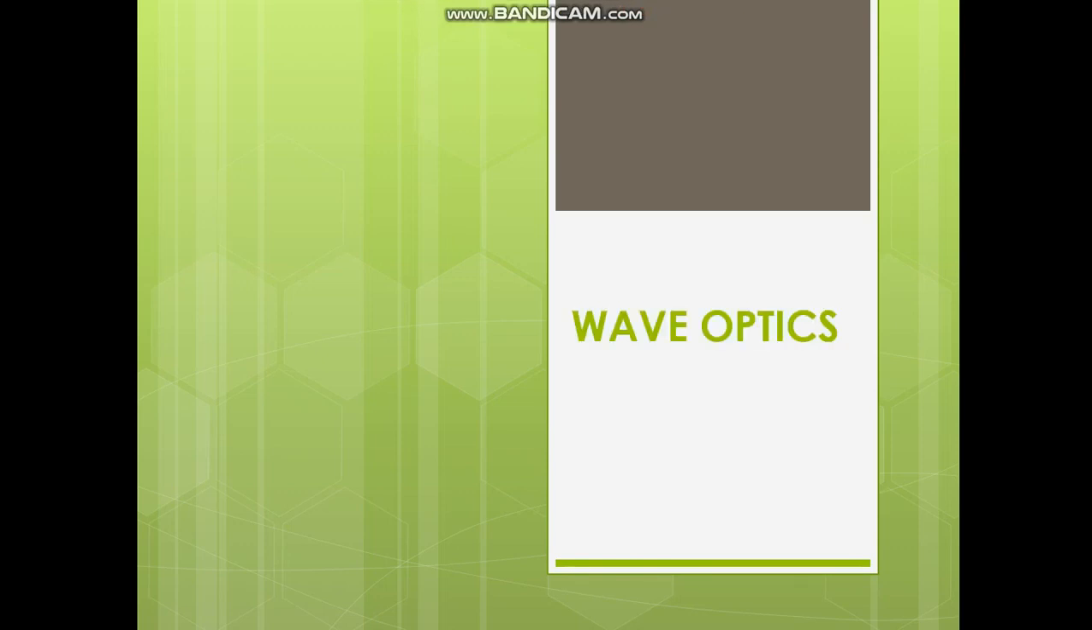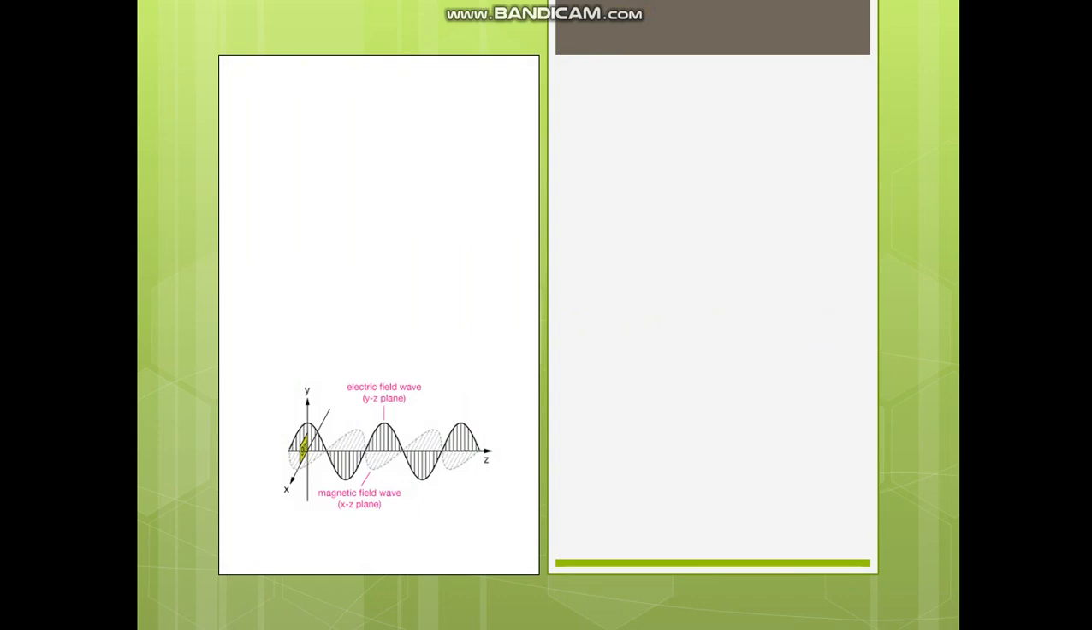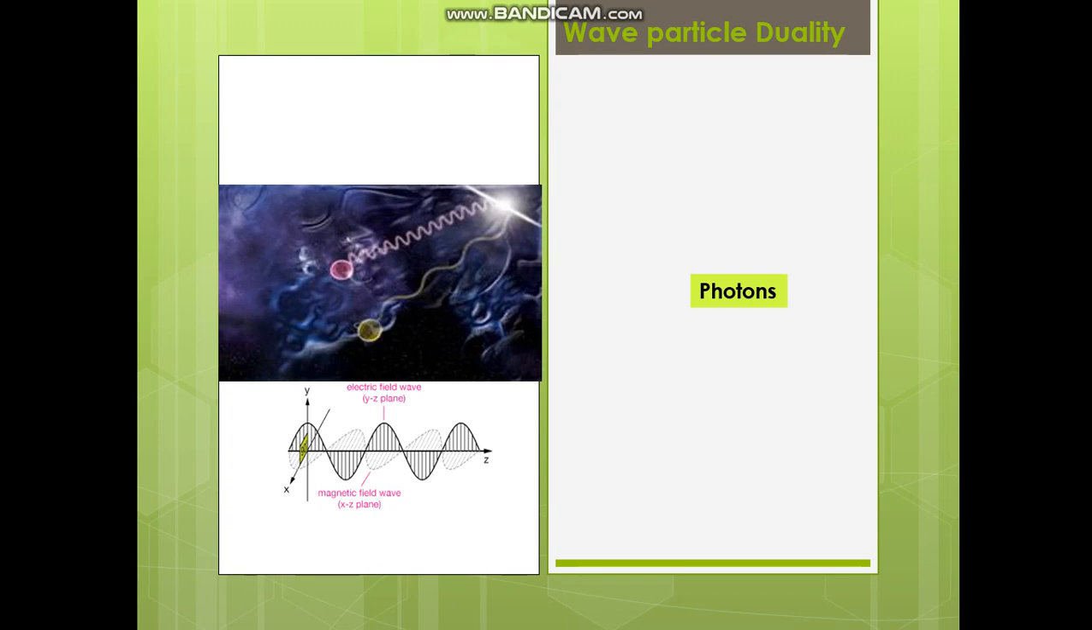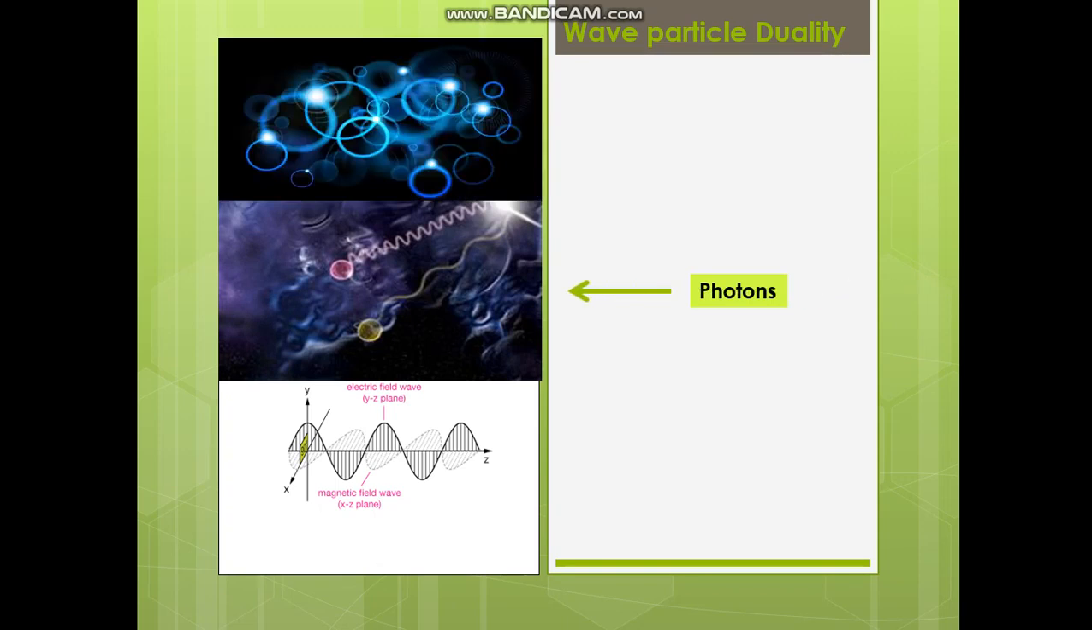Let us talk about light in wave optics, part 1. Last time we had learned the electromagnetic waves. Now we see the wave-particle duality. These are the photons. We know that light sometimes behaves like particles and it sometimes behaves like waves.